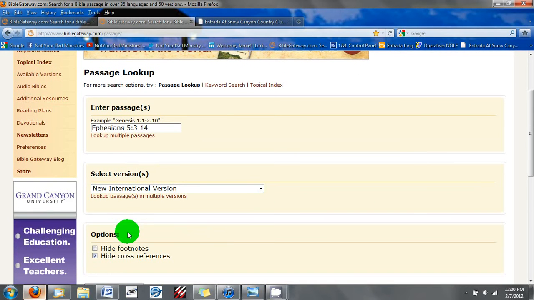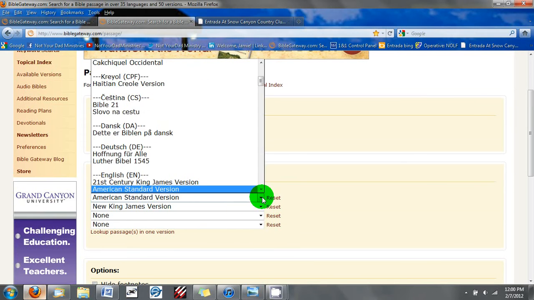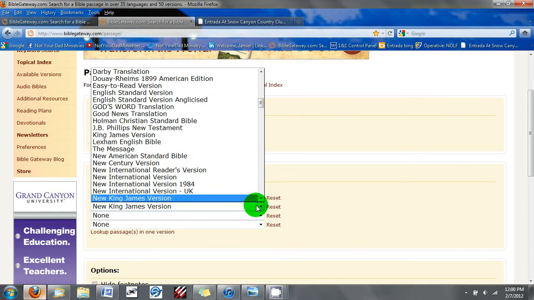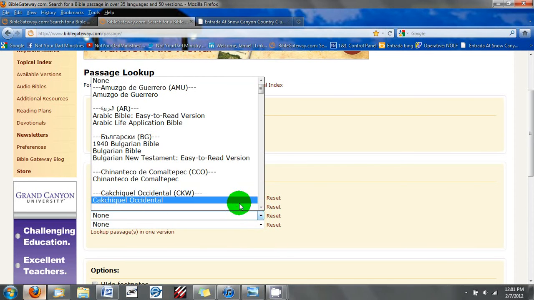When you come onto the page, it's going to say look up passages multiple versions, where it says select version. Click on that. Now take New International Version. Go and find under the English translations, find American Standard, and find the New King James Version. You see where it says none. If you click that, it'll pop up.